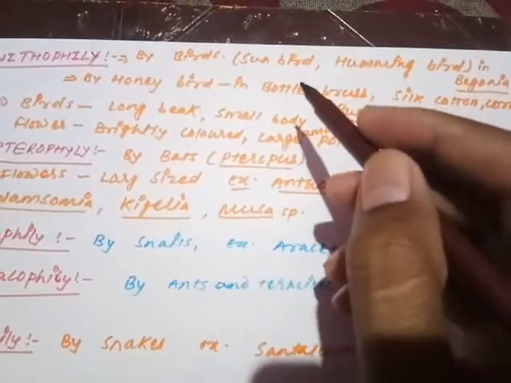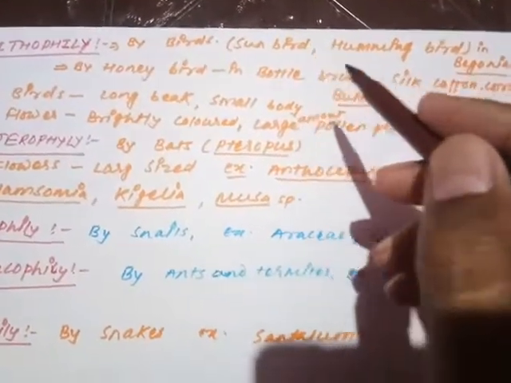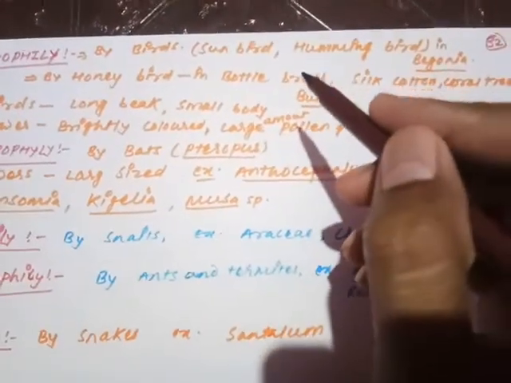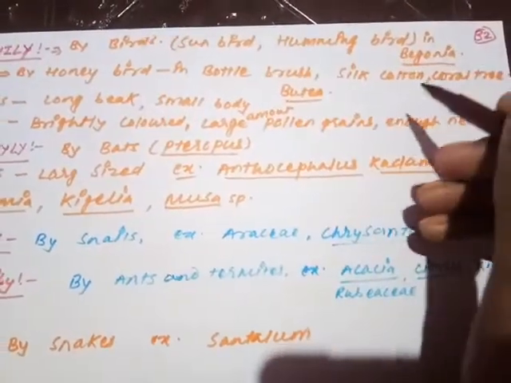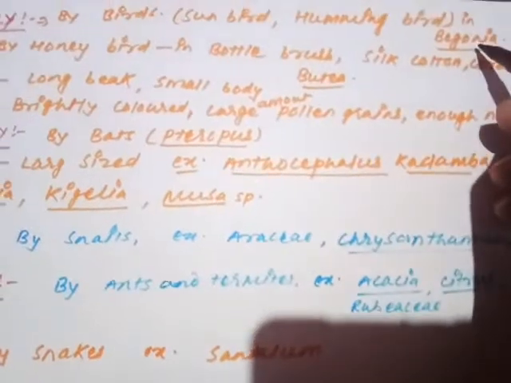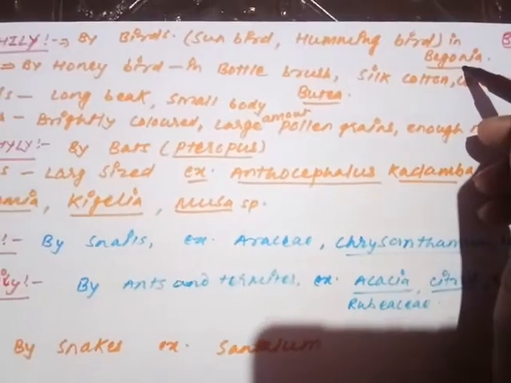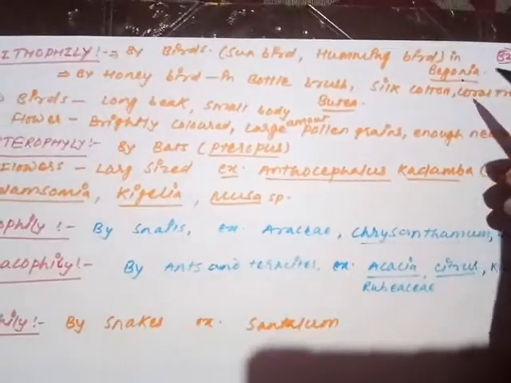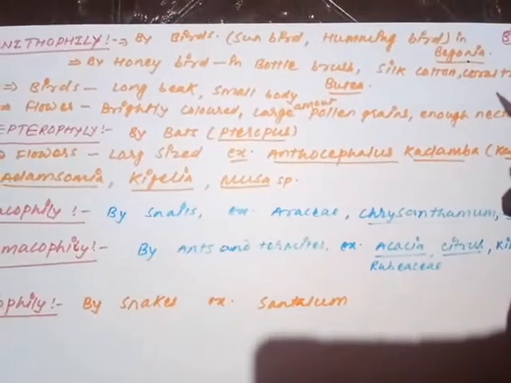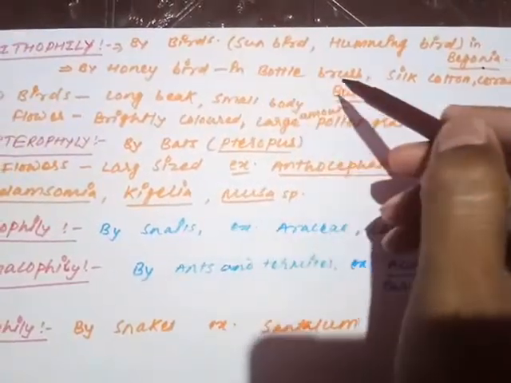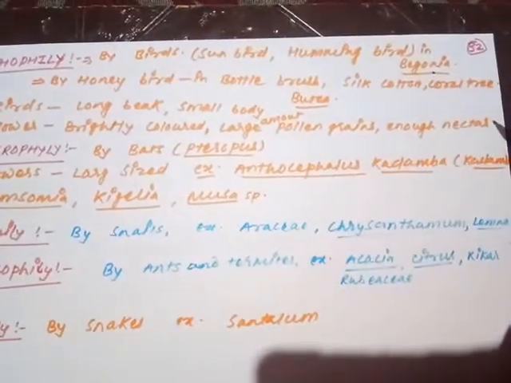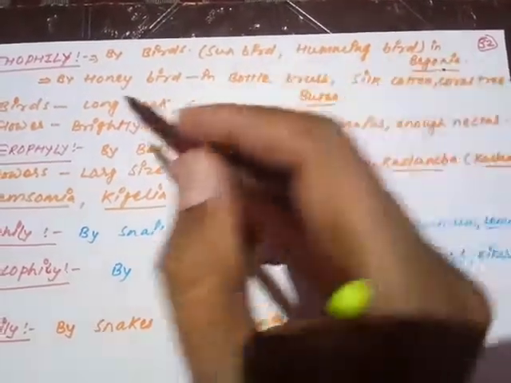Examples of birds that perform ornithophily are sunbirds and the hummingbird. The plant in which they perform ornithophily is begonia. So sunbirds and hummingbirds perform ornithophily in begonia. Another example is the honeybird in bottlebrush, silk cotton, coral tree, and Butea monosperma. Are you getting my point?